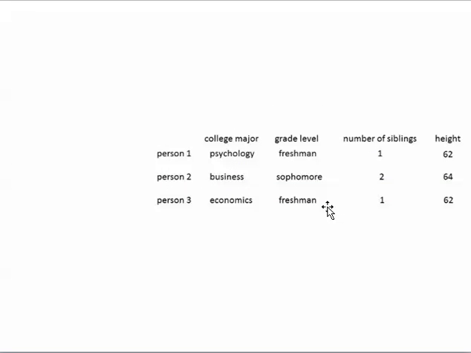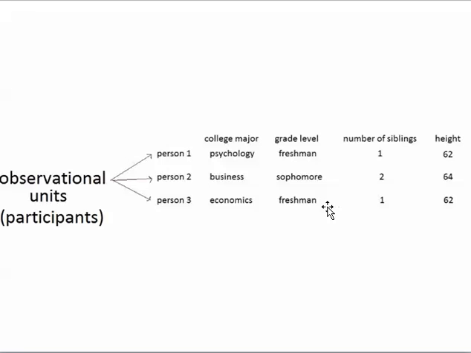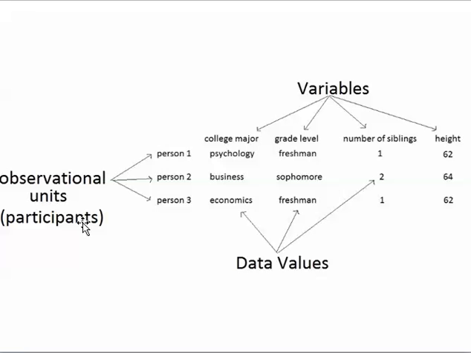We're recording information about 3 people, so the 3 people are the observational units, or we could call them participants since they're people, and they're probably participating in a study by taking a survey. These 4 titles are the 4 variables, and these 12 answers that we recorded are the 12 data values in the spreadsheet.